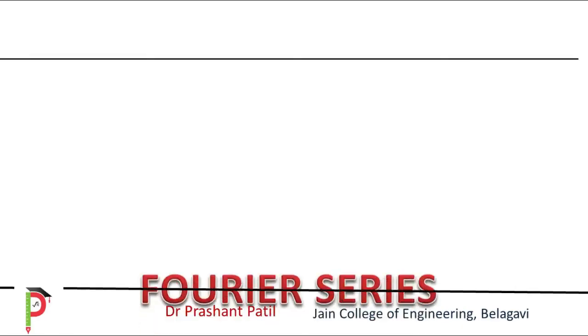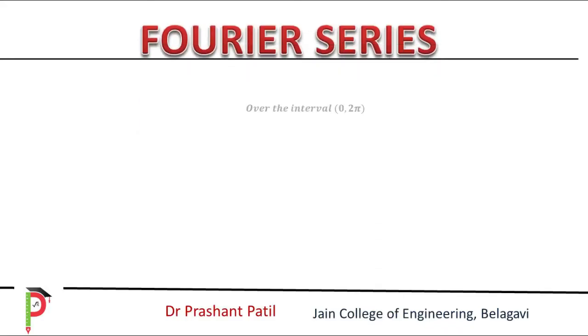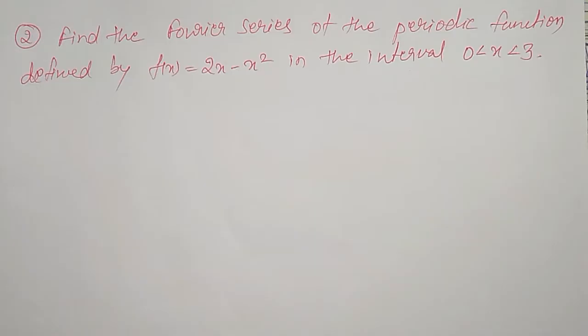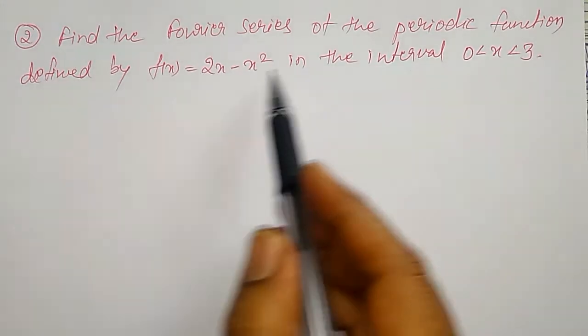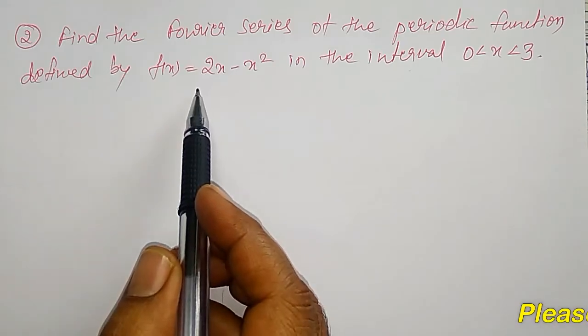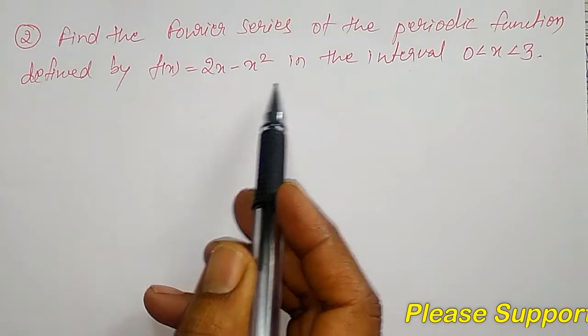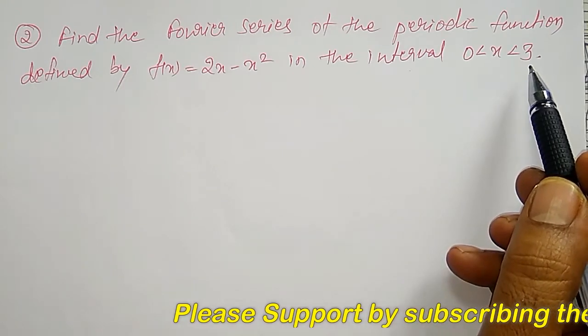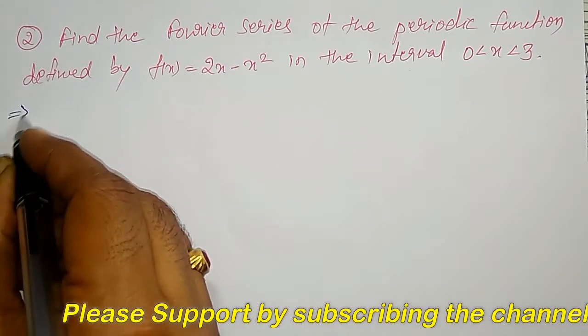In this video, I am going to discuss Fourier series. Another simple example: to find the Fourier series of a periodic function defined by f of x equal to 2x minus x square in the interval 0 less than x less than 3. I have to find out. First of all, the interval is